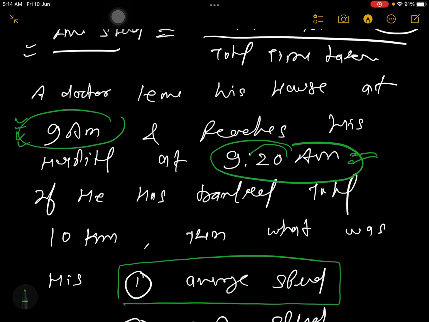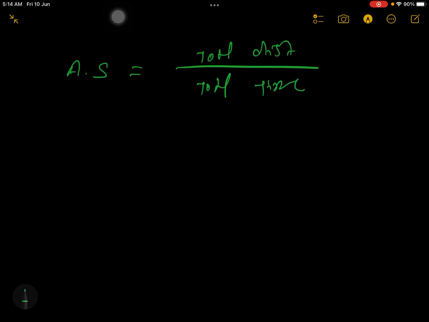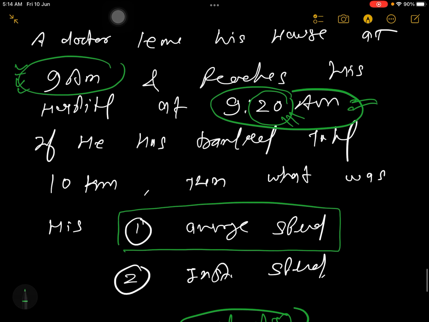So means doctor is taking how much time to travel? That is 20. Okay, see here, doctor is taking 20 minutes, because see, you understand in your watches, when it is mentioned like 9:20, it means what? This 9 is hour and this 20 is minute. So doctor is taking 20 minutes. Okay, so your average speed, so how much distance doctor is traveling, that also you should know. So 10 kilometer distance.